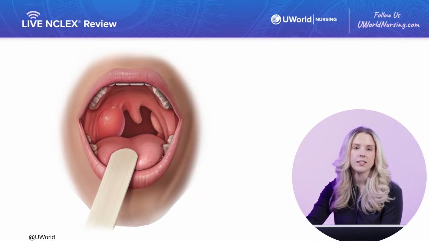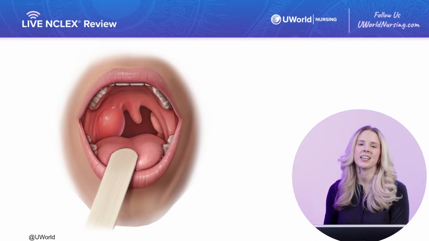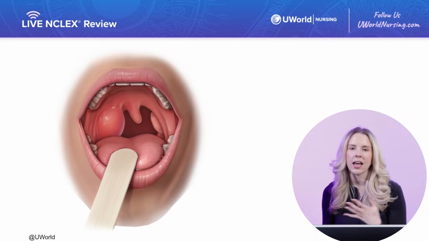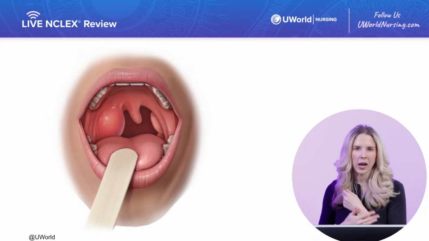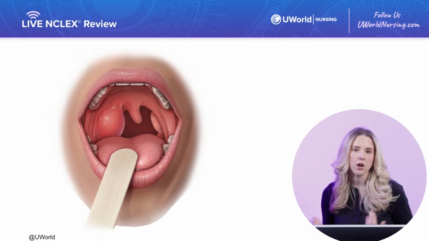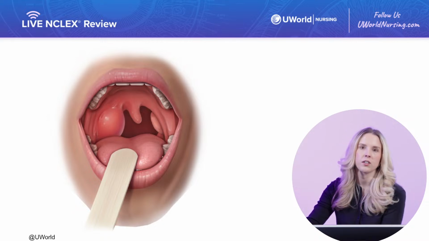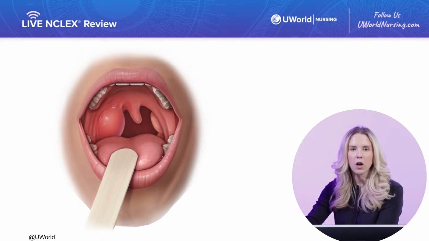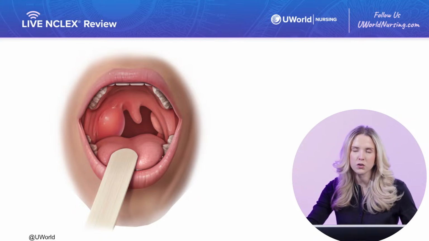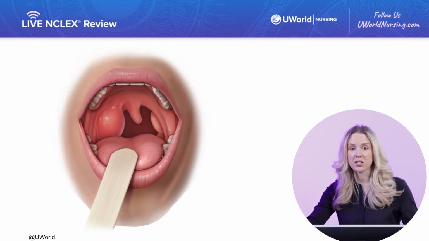And last but not least is going to be scarlet fever. So this is kind of old-timey, I feel like this takes me back to Little House on the Prairie days. And if any of you remember this, I think Mary in Little House on the Prairie actually gets scarlet fever. But it's going to present as a sandpaper-like rash, so really red, rough, irritated, and strawberry tongue. And strawberry tongue is those beefy red papules that look like strawberries. Again, these are all from untreated strep throats, so people that are not taking or finishing those antibiotics. But again, those are our main complications, or four, sorry: peritonsillar abscess, rheumatic fever, acute post-streptococcal glomerular nephritis, and scarlet fever. Alrighty, so some major complications that can happen.